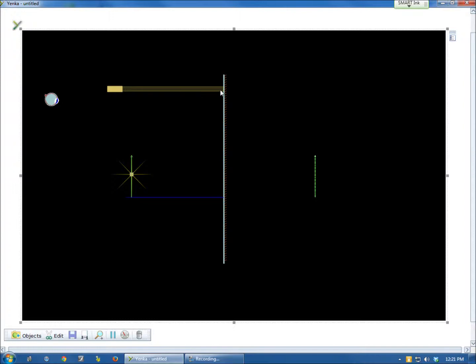So right now I'm shooting them in at the normal being perpendicular to the mirror. As we see, this blue line is also normal to the mirror. If I send them in not normal to the mirror, I see them reflecting off of the mirror in a different path than they went in. And that's the angle of reflection equaling the angle of incidence.